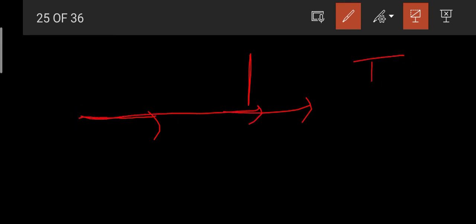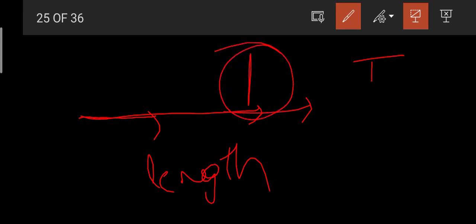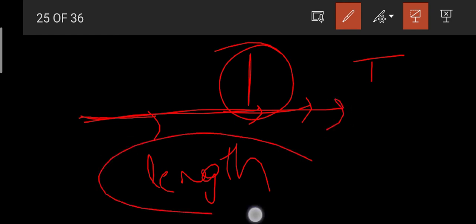For example, see here, friends, if you think this is an electric pole, the time taken by the train to cross this electric pole is given as t, nothing but 4:3. Now what value will you take as the length? Nothing but the length of the train as distance. Isn't that so? To cross this electric pole, the train should pass all through its length, so that it becomes its distance. I think you have understood this.